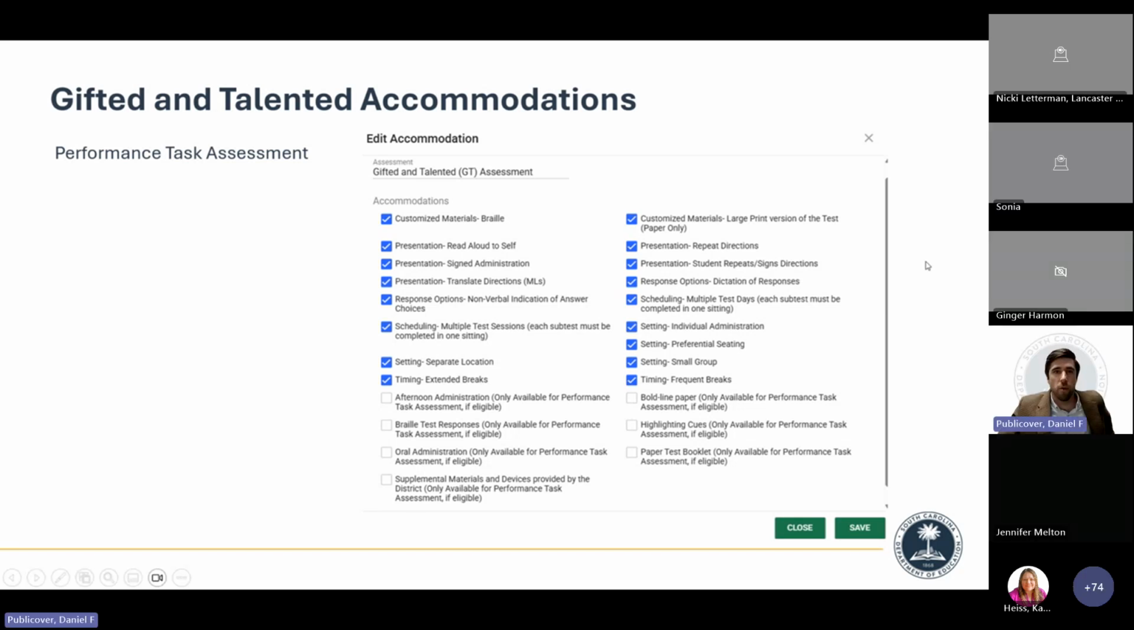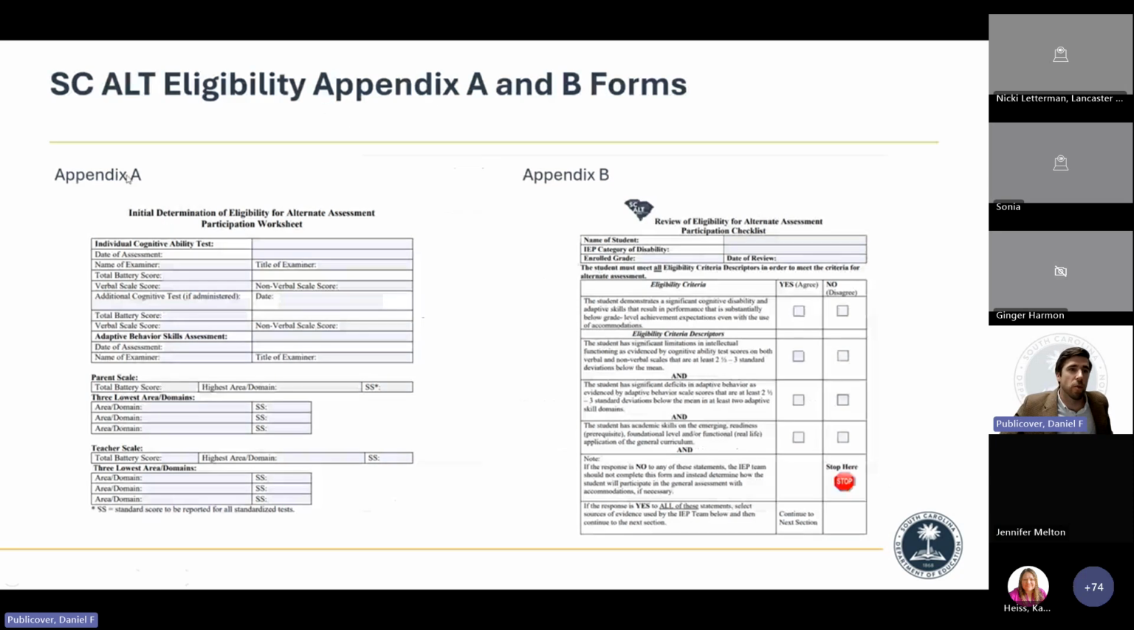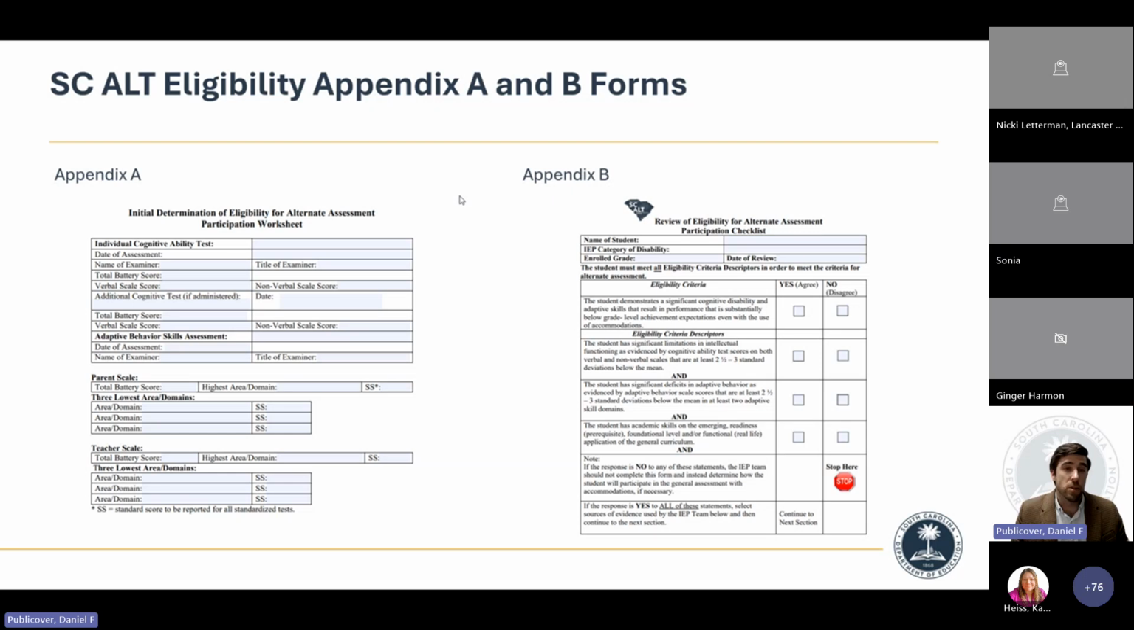All right, now for my forms that I am remarkably excited for. These forms are not new. Everyone should recognize these two. This is Appendix A and Appendix B, which are used for eligibility for our South Carolina alternate assessments. The update is that I made these forms fillable, so you can download them directly from EdPlan and update the student's information rather than having to handwrite it. It's just a PDF form that you can type everything into, and here's a picture example of what it looks like.